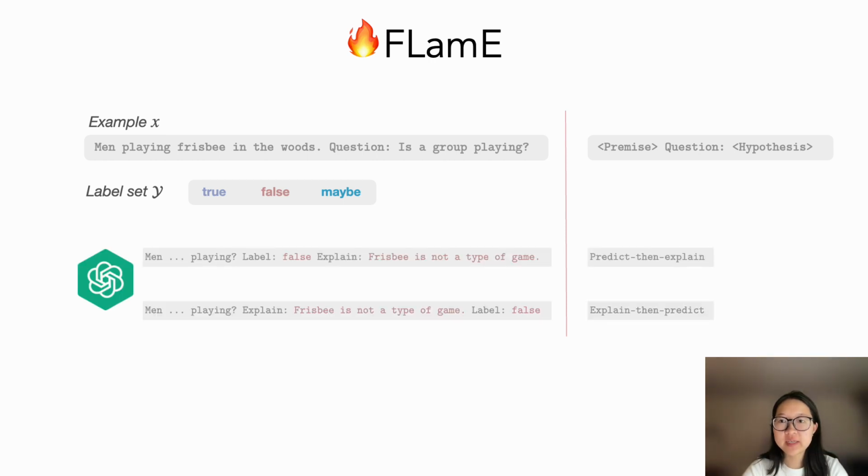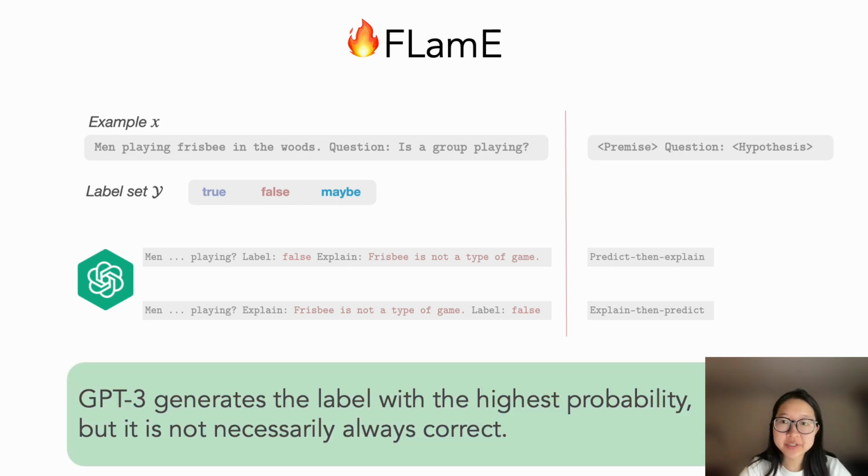Let's first look at the case where we only use GPT-3 to conduct the task. We give GPT-3 the input, and we can ask it to generate the label first or generate the explanation first. These two paradigms are known as predict then explain and explain then predict. We find that GPT-3 generates the label with the highest probability, but they're not always necessarily correct.